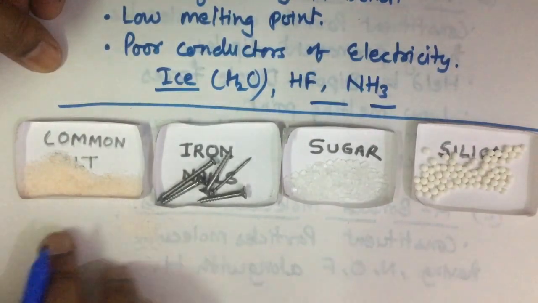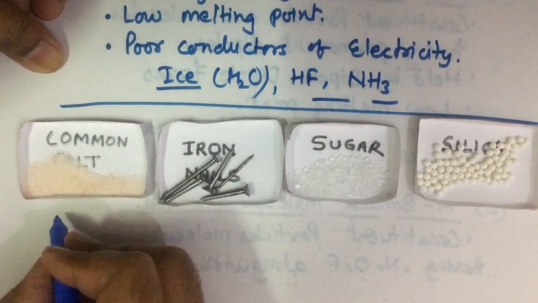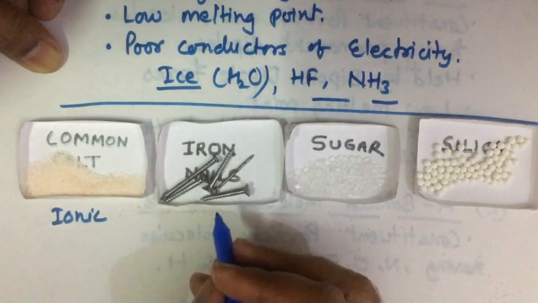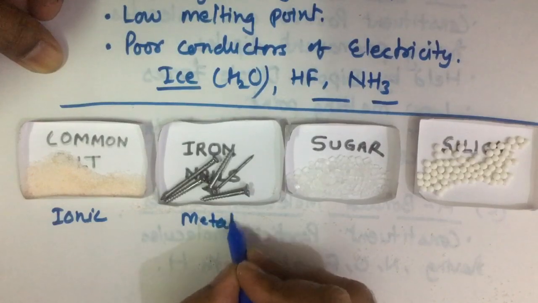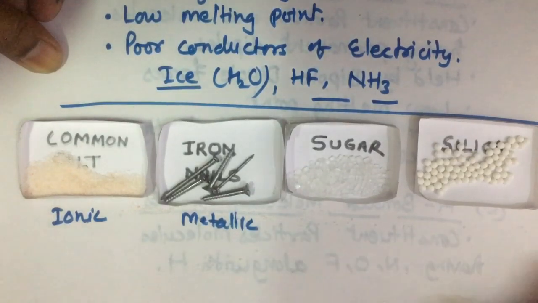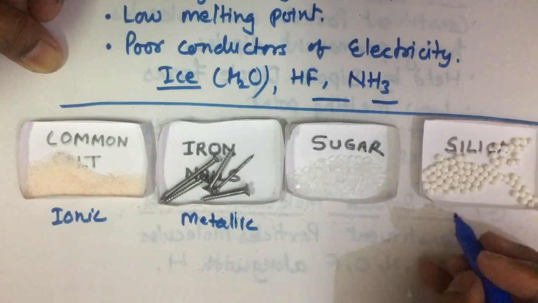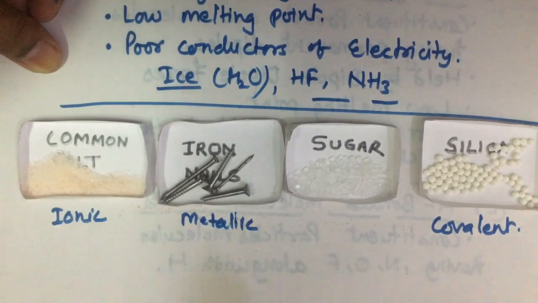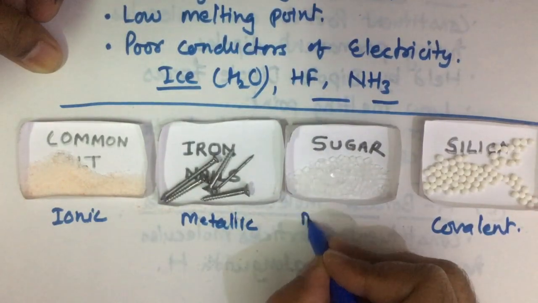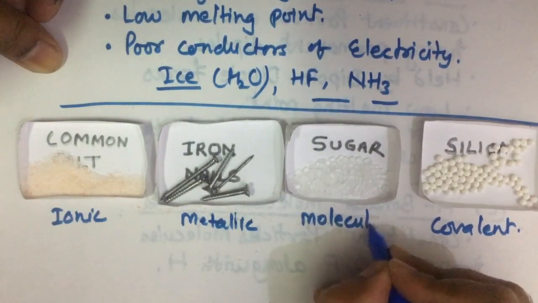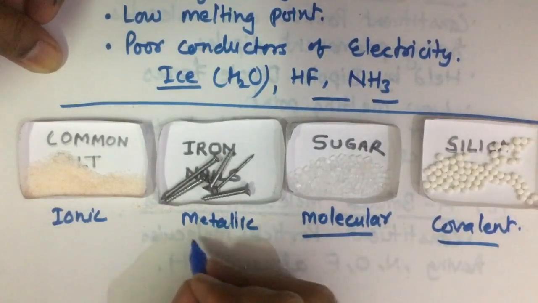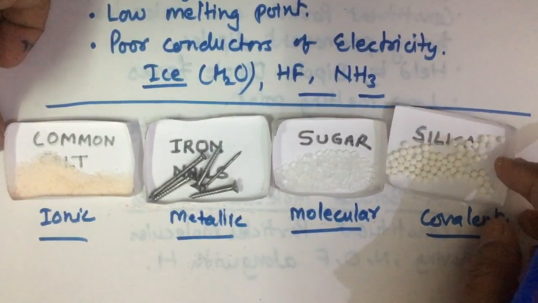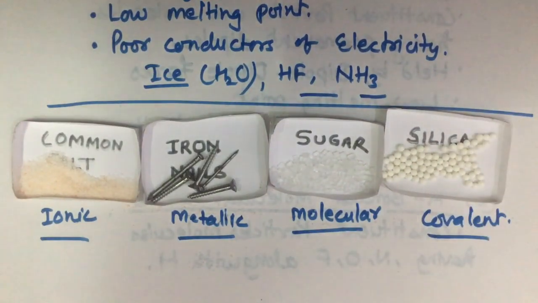Common salt is an ionic solid. Iron nails are metallic. Silica is a covalent solid, and sugar is a molecular solid.